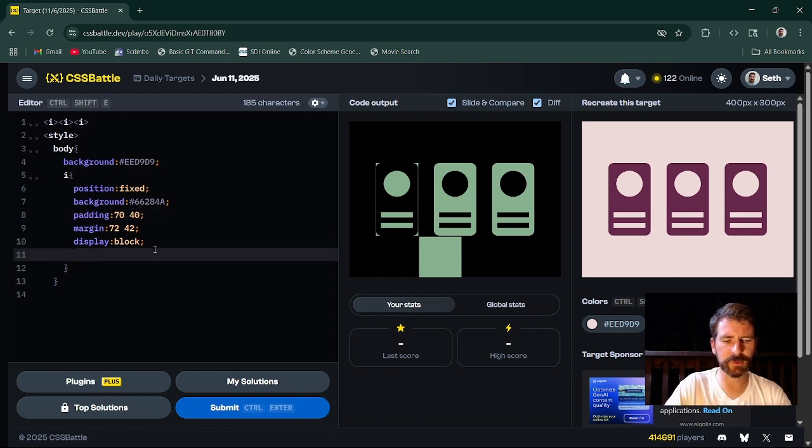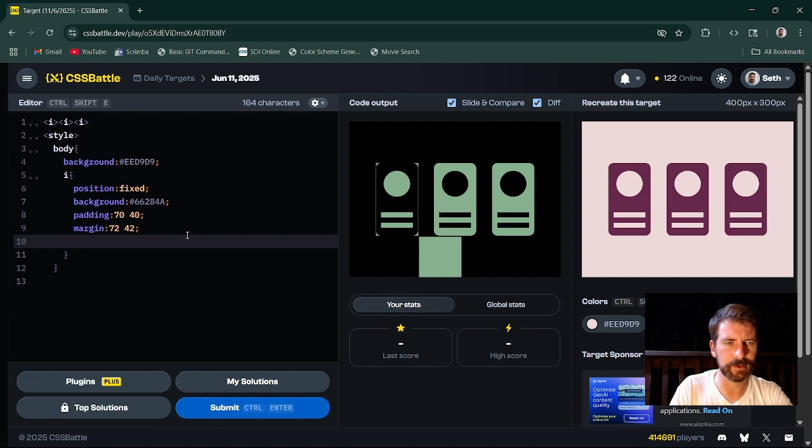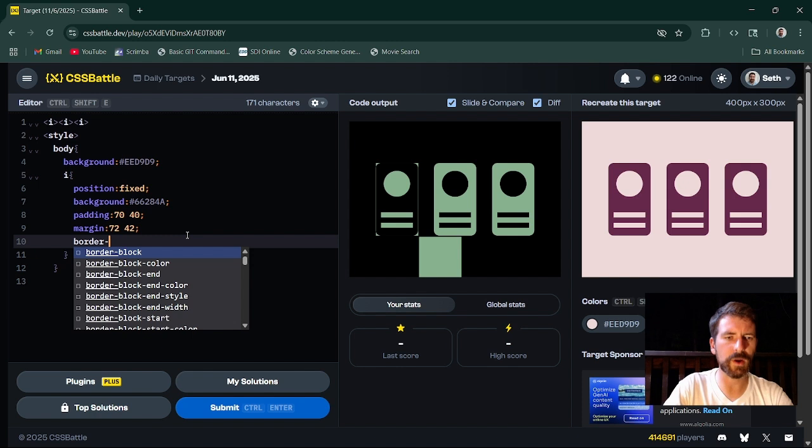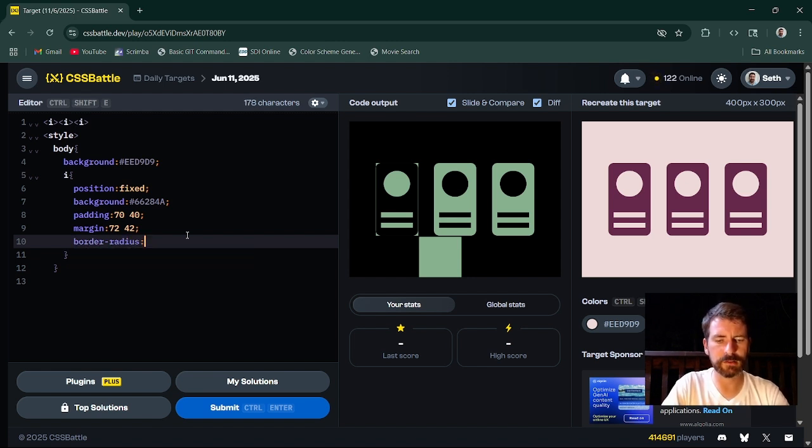All right, let's get our border radius. And do we need a display block? We don't. That was unnecessary. I don't need to change the I tags. They're doing just fine. Border. Oh, I think I don't need a display block anymore because I have position fixed. That also changes how that works. I think, tell me if I'm wrong, please. Wow. Got it in one. Okay. 10 pixels is the border radius. All right, got that going.